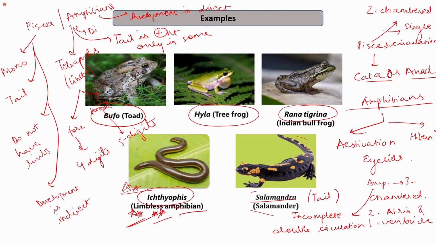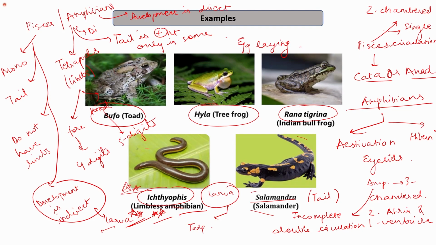In amphibians, one of the important features that we see is that they cannot solely live on land. They are dependent on water, at least for the egg laying. And as I mentioned, the development is indirect. In amphibians, therefore, they have a larval stage. For example, we learn about two larvae. In frogs, it is the tadpole larva.